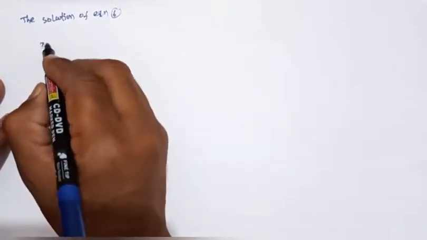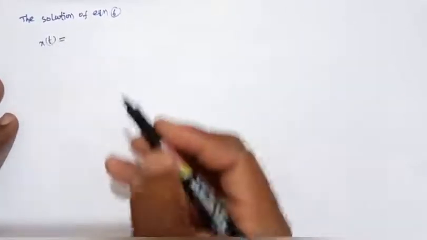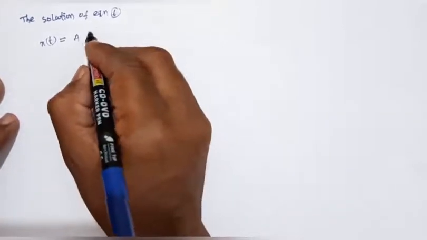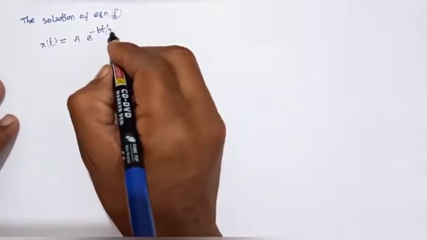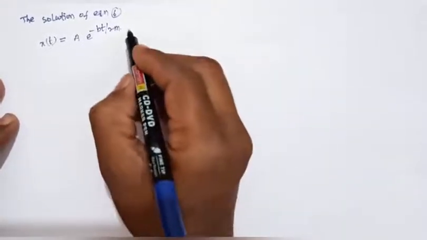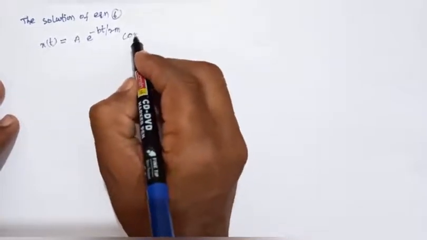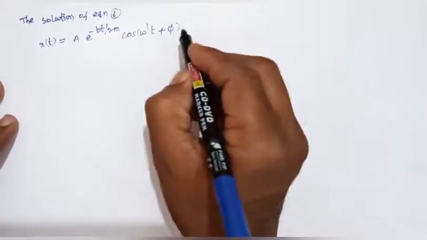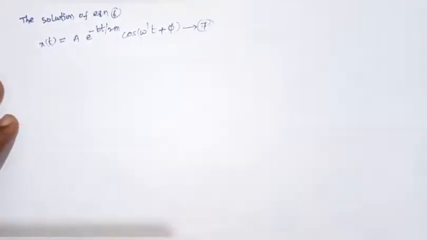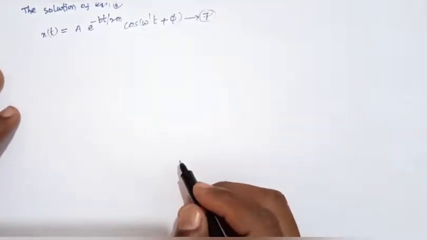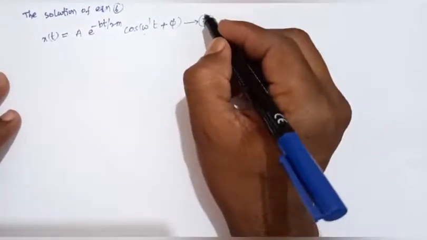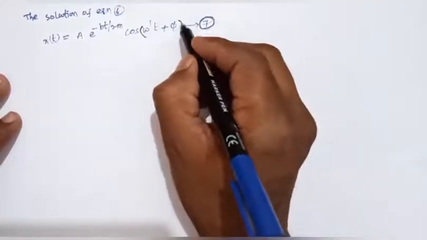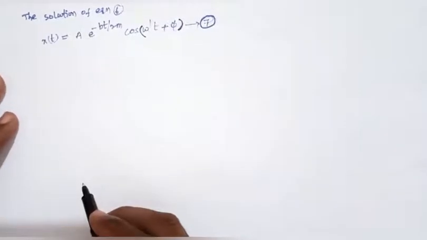x of t equals A e power minus bt by 2m cos of omega dash t plus phi. This is equation number 7, the solution of the second order differential equation.